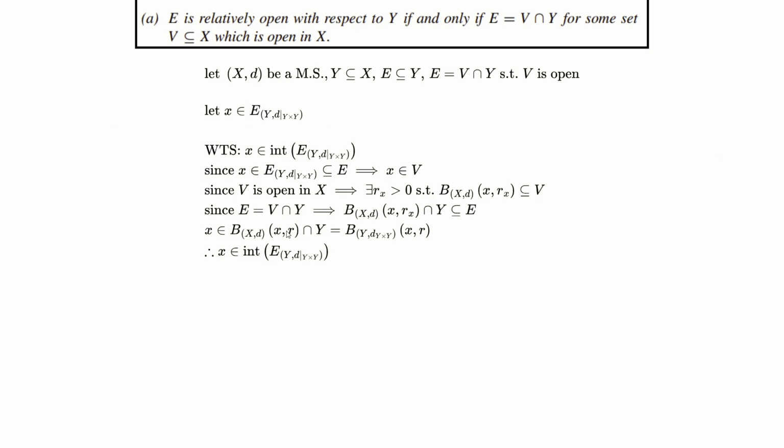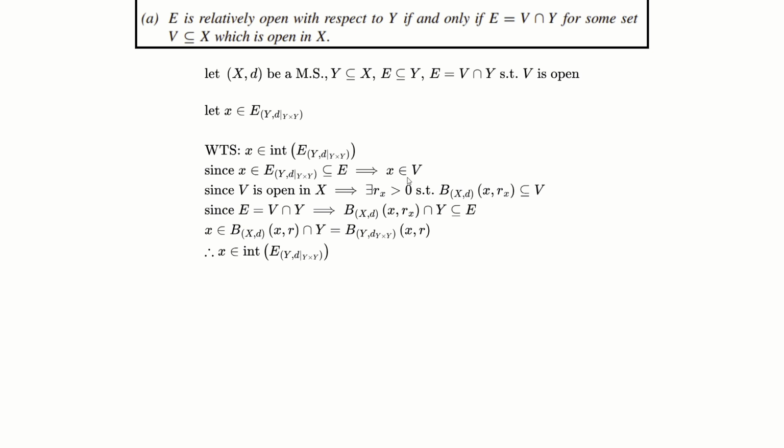Now for the reverse direction, let (X, d) be a metric space, Y be a subset of X, E be a subset of Y, E equal to V intersecting with Y such that V is open. Let x be in the set E in the Y metric space. We want to show that x is in the interior of E in the Y metric space. Since x is in E in the Y metric space, this is a subset of V, which implies that x is in V. Note that these two are equal because E is already contained in Y, but I'm just writing this here just for visualization.